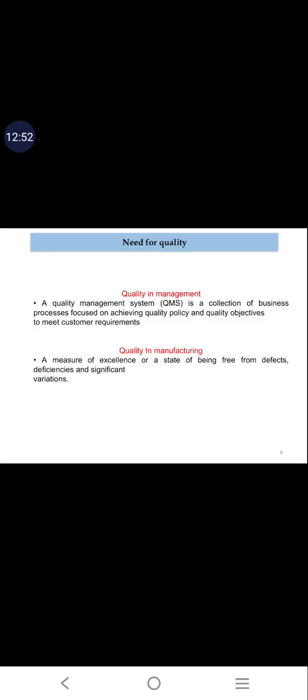Next we will discuss what is the need for quality. Quality is needed at the management level as well as in manufacturing: quality in management and quality in manufacturing. The quality should be maintained by the management. So what do you mean by quality in management?